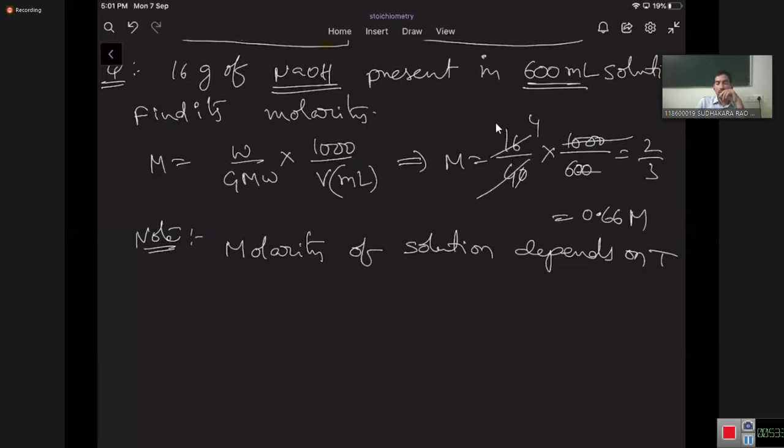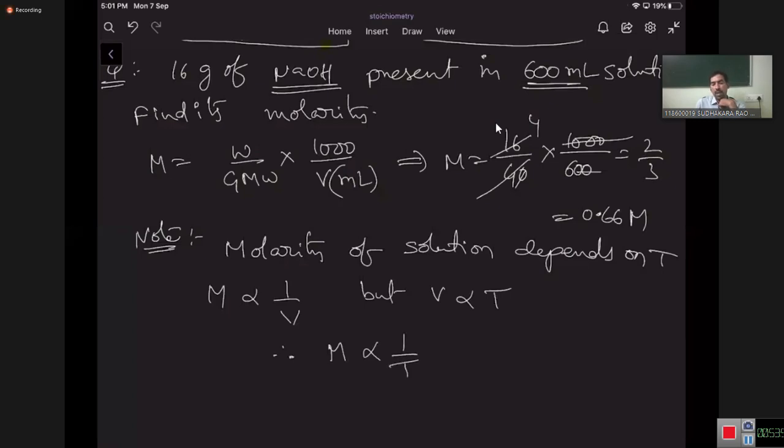Molarity of the solution depends on temperature. You know, molarity is inversely proportional to volume, but volume is directly proportional to temperature. Therefore, molarity is inversely proportional to temperature.